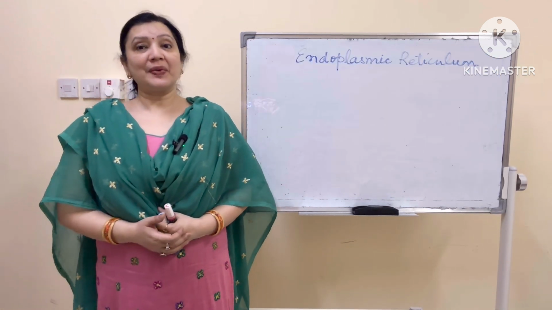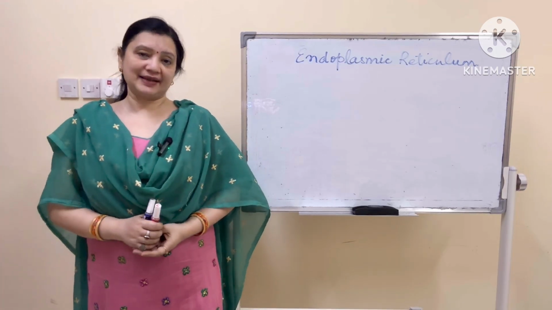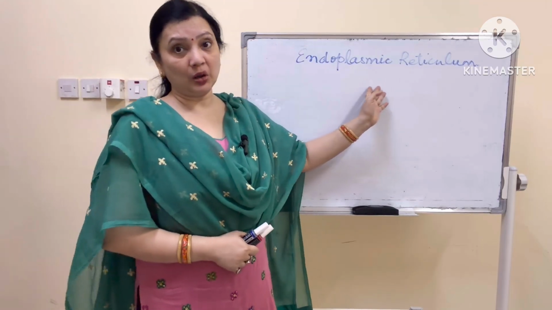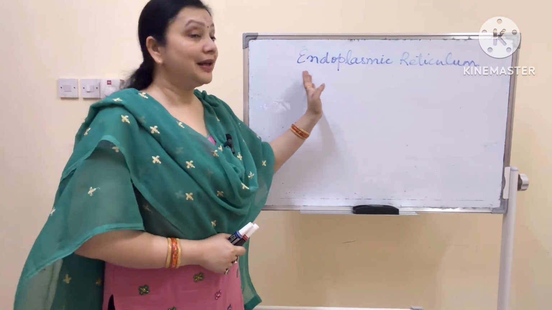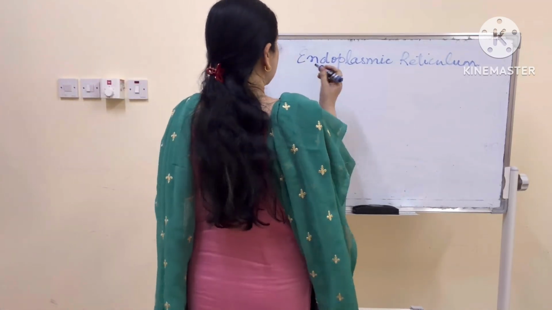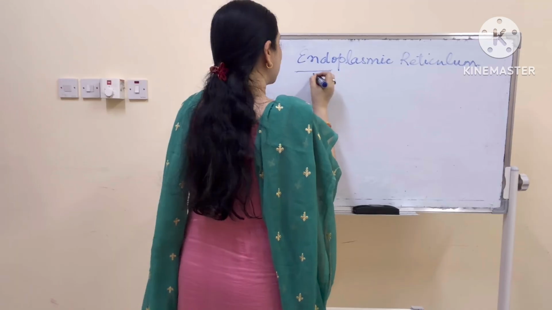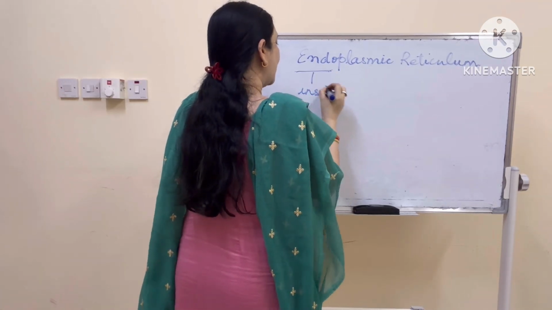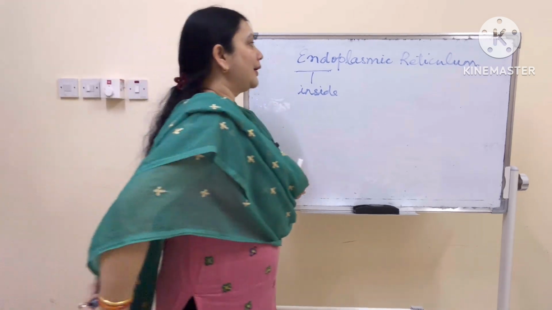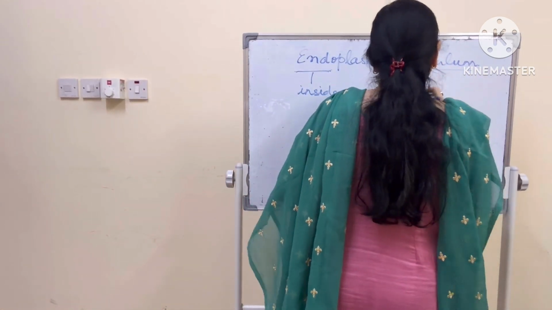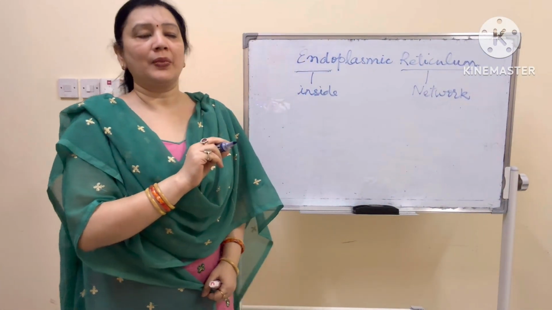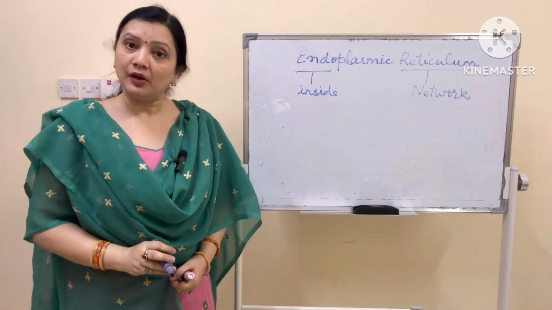The topic which we will be studying today in continuation in the cell chapter is endoplasmic reticulum. The name may seem very long, but if you understand the meaning of this name, it won't be so long then. So endo means inside. So endoplasmic means inside the cytoplasm. Reticulum means a network. So a network of tubes inside the cytoplasm is called endoplasmic reticulum.